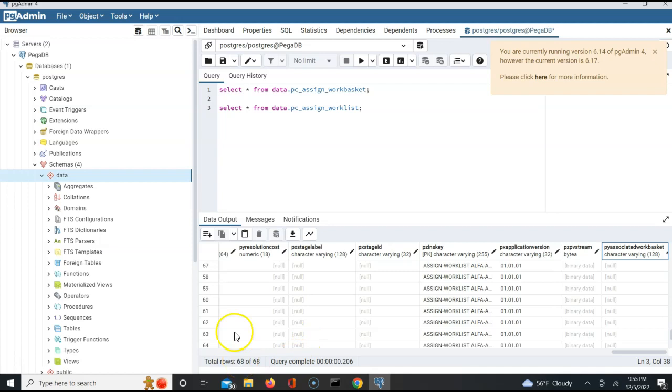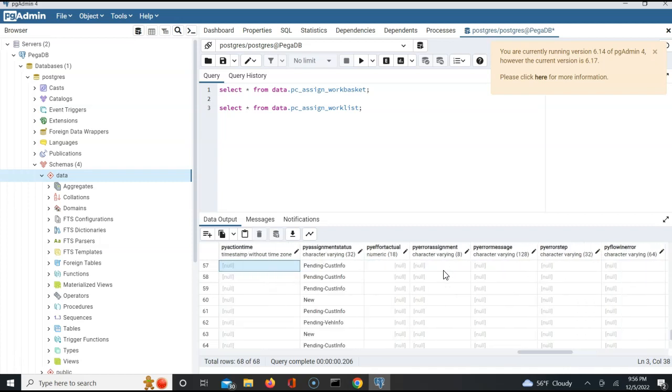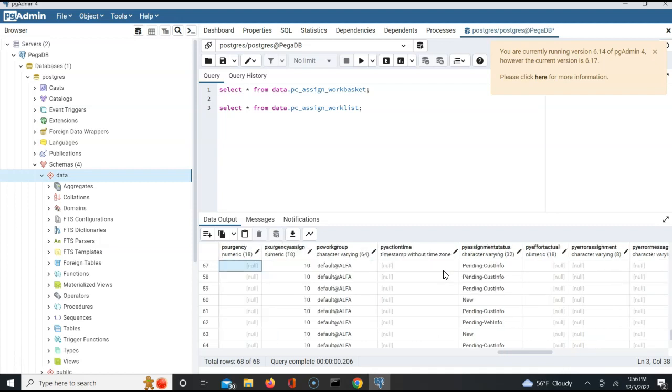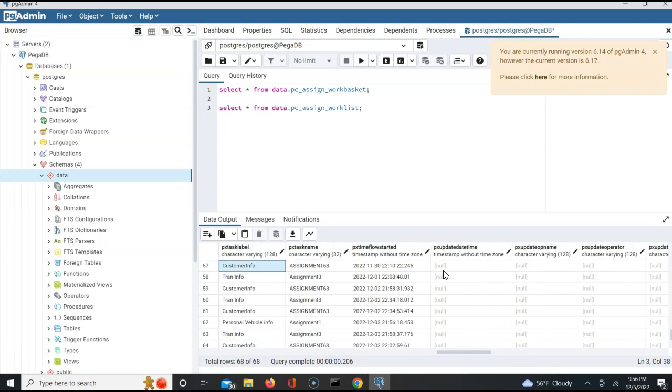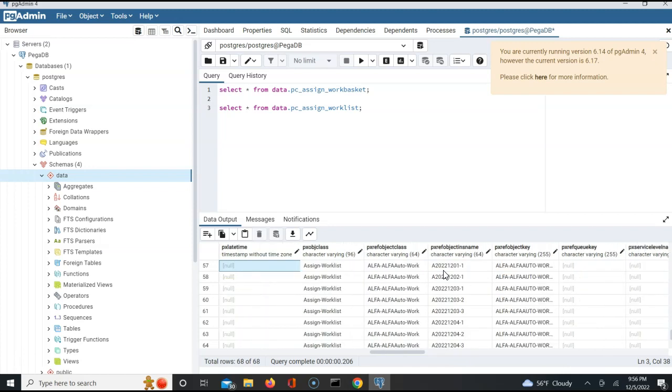68 records are returned. That means all the operators and their work lists are coming here. Does it make sense? Customer flow status, see, default at the rate alpha, the work group, right? This is what we modified today. And different assignments, whatever assignment it is pending on, that thing is coming here.